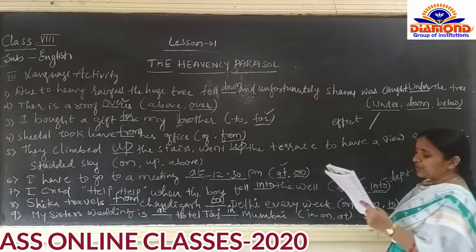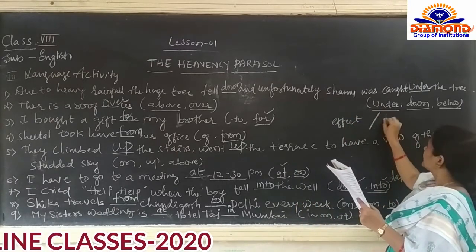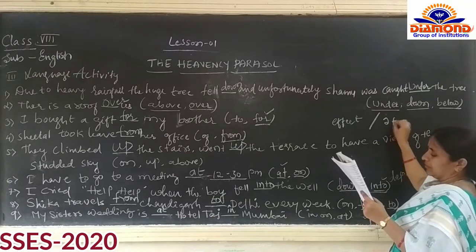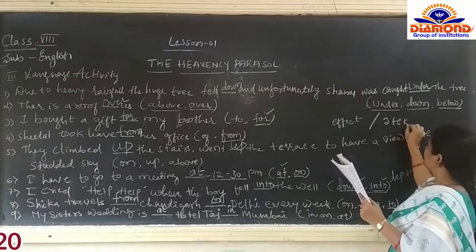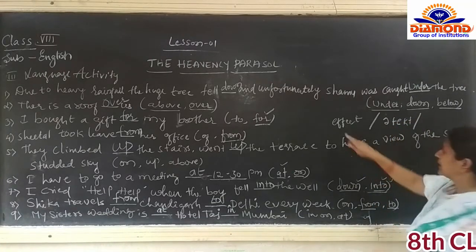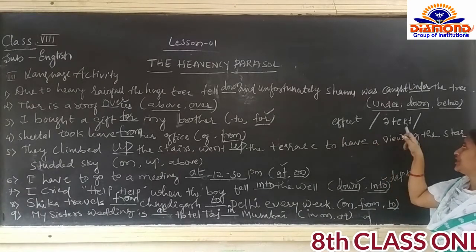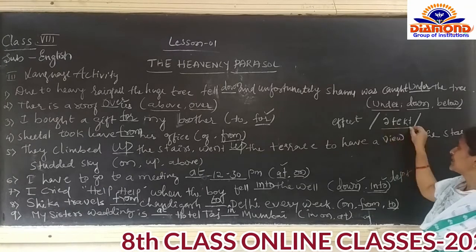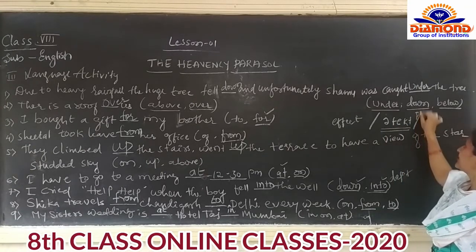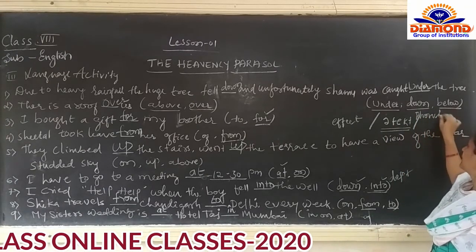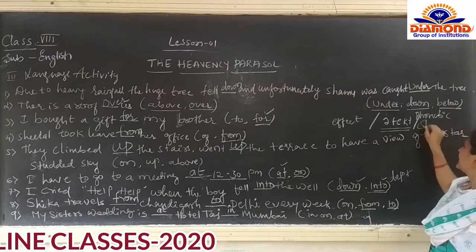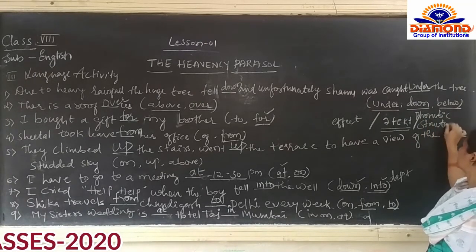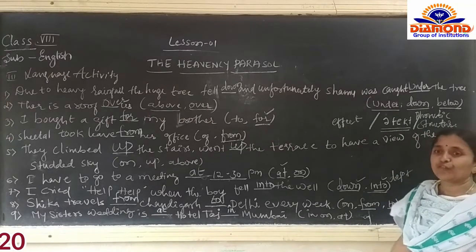How has the effect been written? The effect has been written in this form. It is nothing but a phonetic structure.